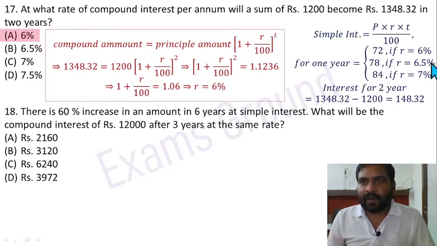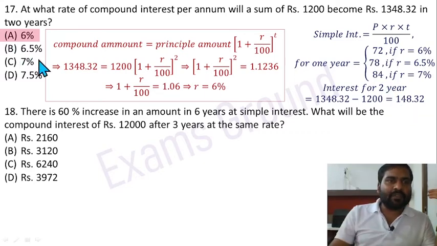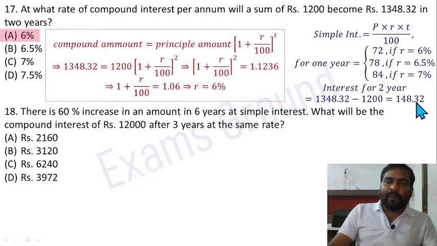And for option B, again it is 78 for 1 year, double it, so it is going to be more than 150. So this option is also not correct. And in the case of 6%, it is just 72, double of it is 144. So it is feasible. So in that way you can say that option A is correct, 6%.